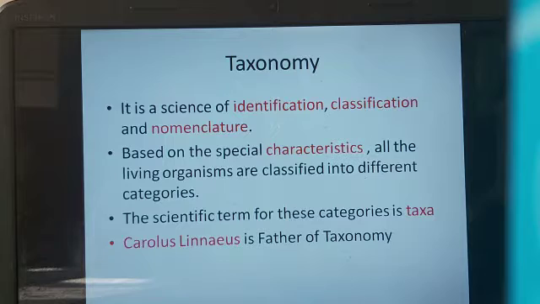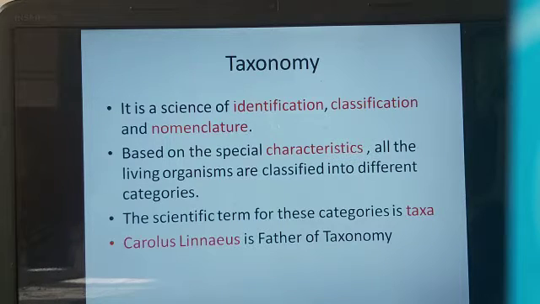The first term here is taxonomy. Taxonomy is the science of identification, classification and nomenclature. Now let us understand the words here. Identification is as simple as identifying what kind of organism it is. Classification means classifying it under either plants, animals or a particular kind of phyla, kingdom, etc. And nomenclature means giving a proper name to the organism depending upon its genus and species.